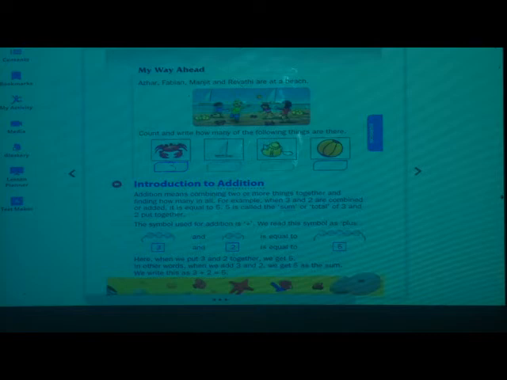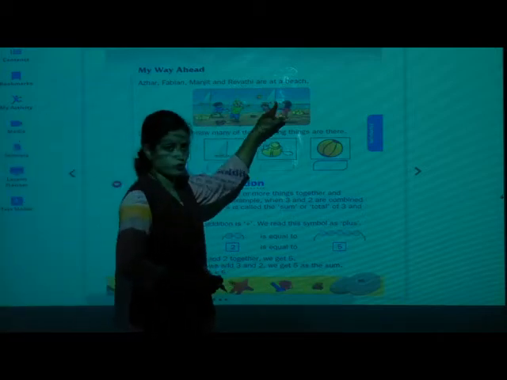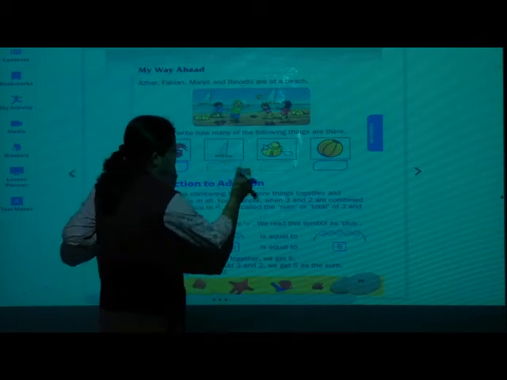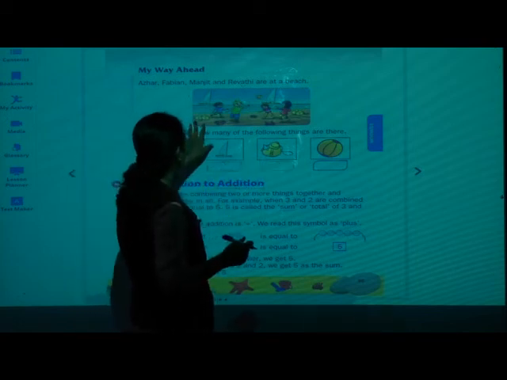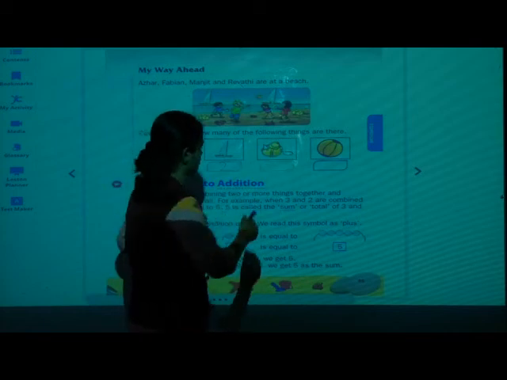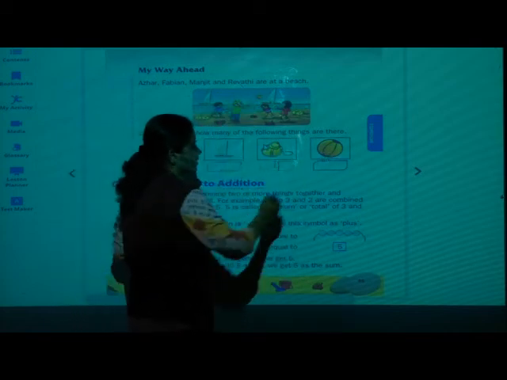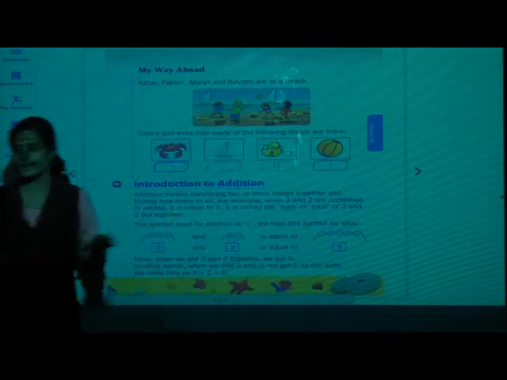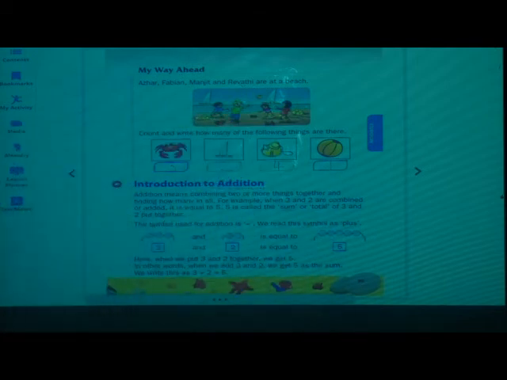Next, how many boats can you see? See the picture of the boats and see how many boats you can see in that picture. I can find only 1, 2. So 2 boats. Okay, and these, how many can you find? 1, 2, 3, 4. And the ball you can see only 1. Okay, write it. Write down fast.